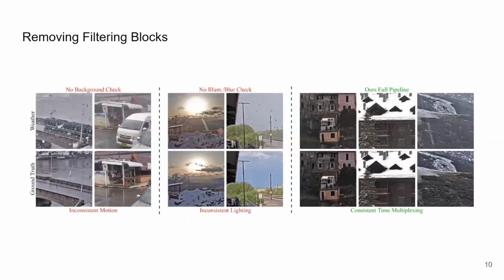The following samples display outputs of our pipeline with some of the filtering steps removed. As you can see from the left set of images, removing the background consistency check results in obvious object discrepancies between the clear and degraded images, with a train in the left image pair and a car in the right image pair. In the middle set of images, we see what happens when the illumination and blur check, filtering steps 3 and 4, are removed. We see obvious differences in the illumination between clear and degraded frames.